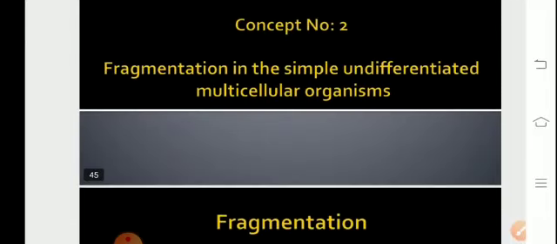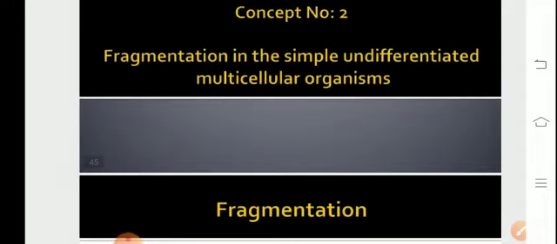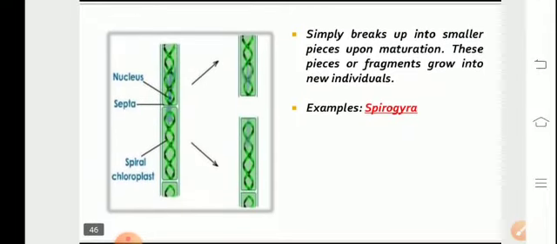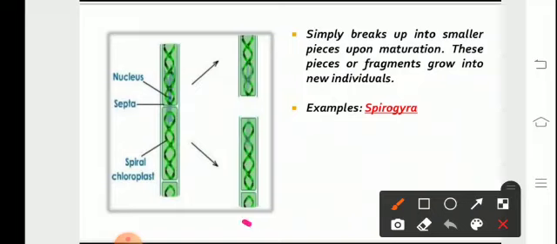The next method of asexual reproduction is fragmentation, wherein the simple undifferentiated multicellular organism divides to produce smaller pieces or fragments. It is observed in organisms like Spirogyra, which is a thallophyta, that means algae. It comes under kingdom Plantae. The characteristic feature of Spirogyra is the ribbon-shaped chloroplast, which can be seen in the diagrammatic representation.